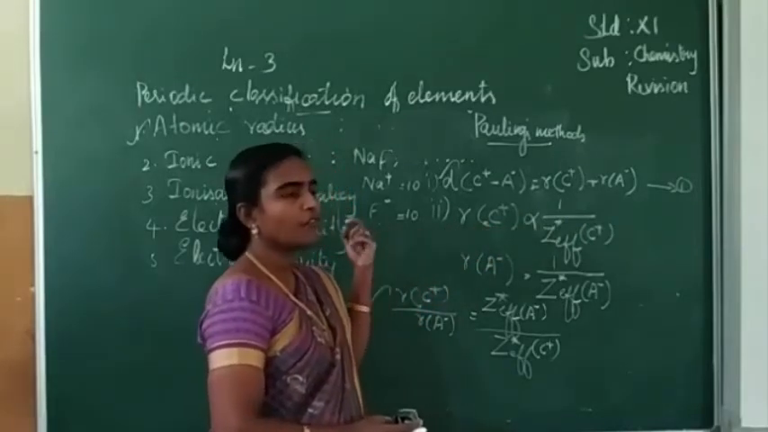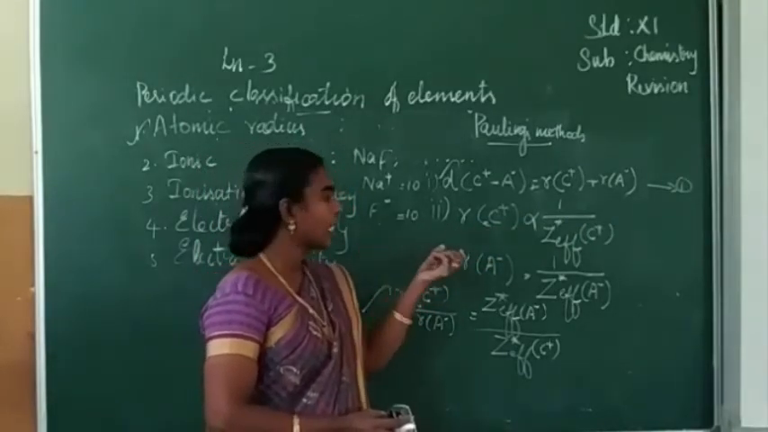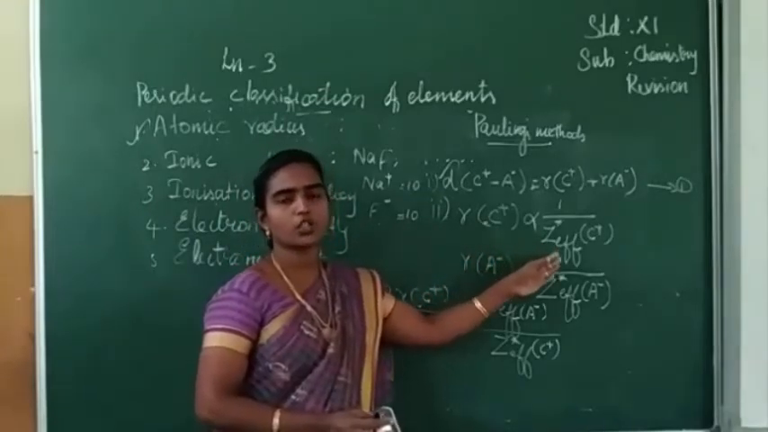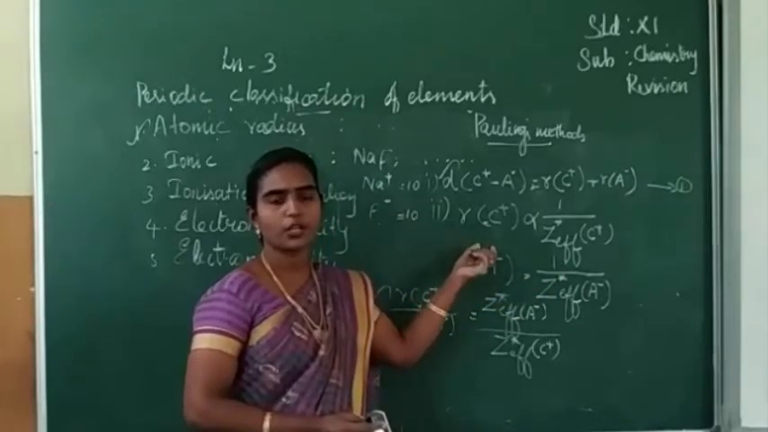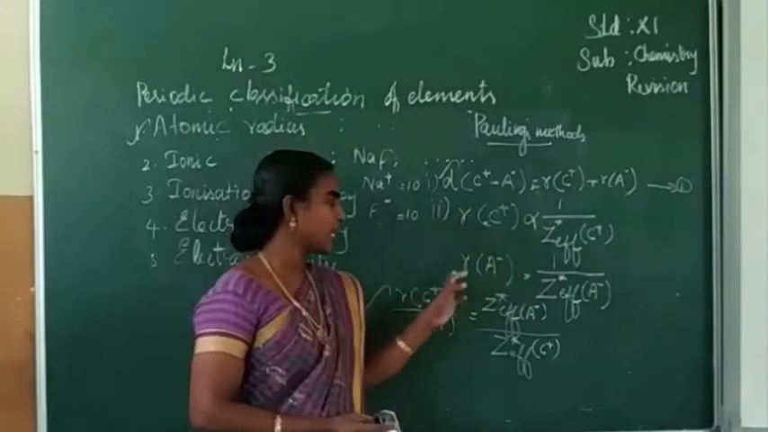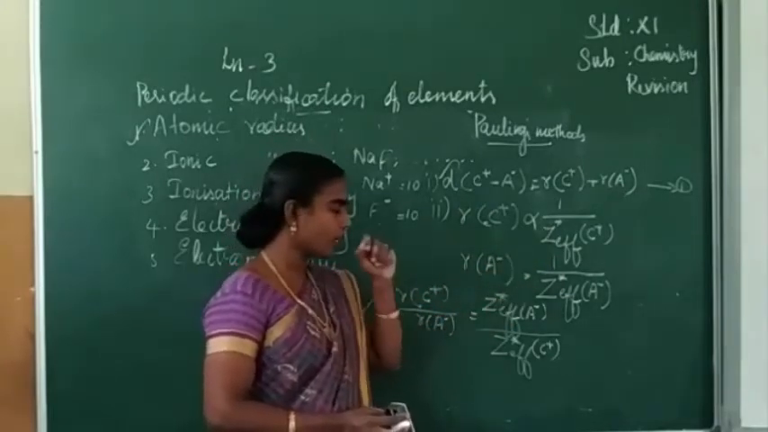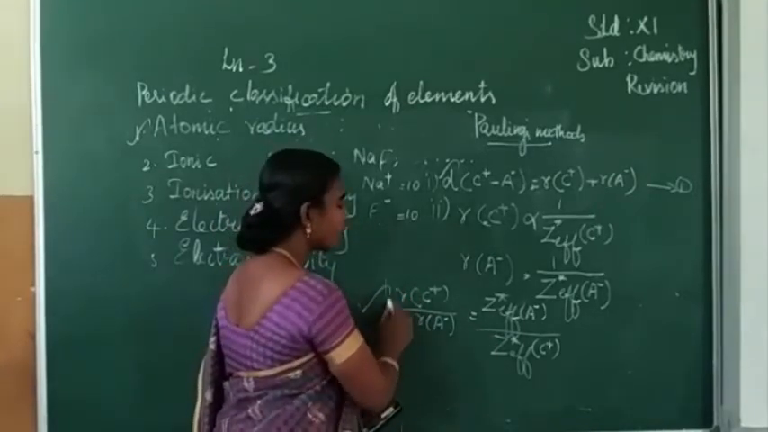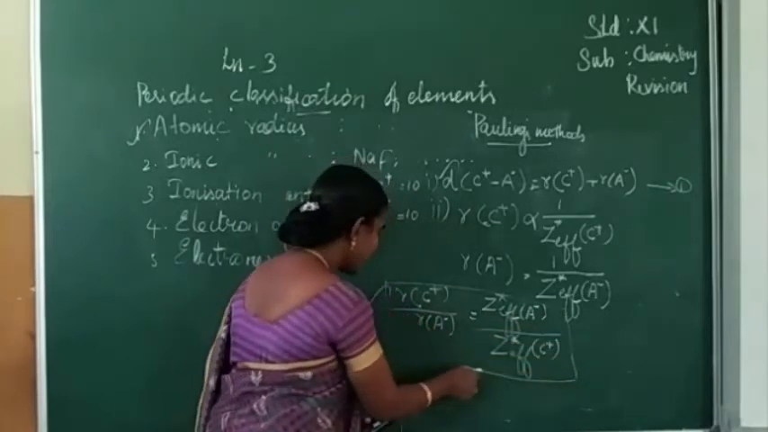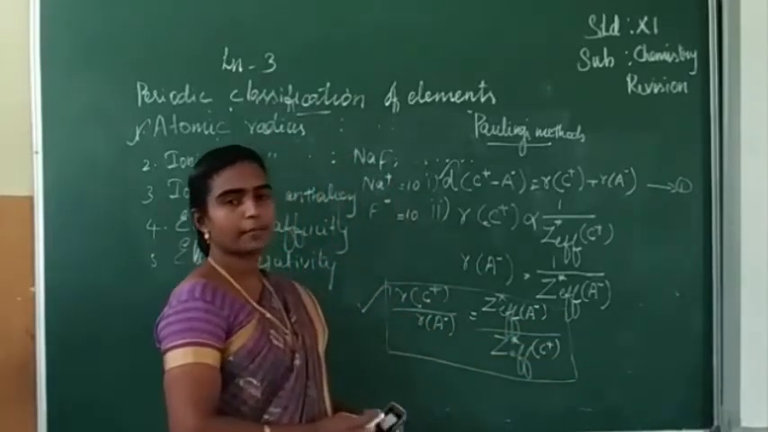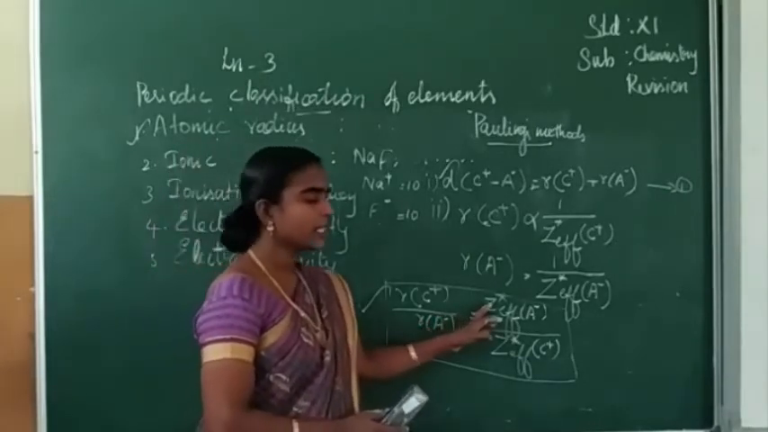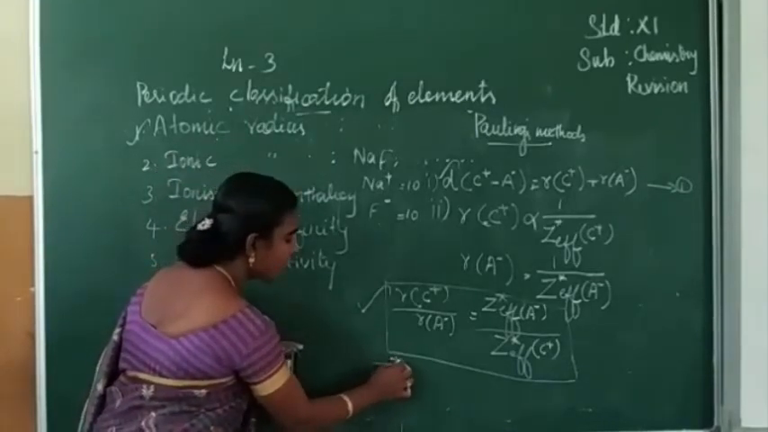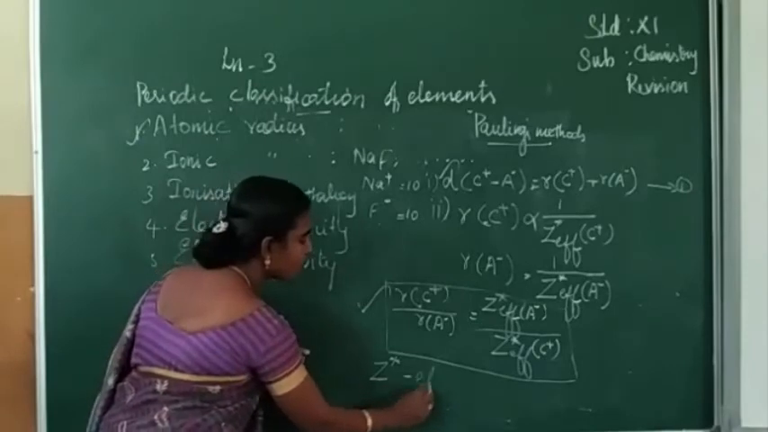One more thing: for a given noble gas configuration, the radius of the ion is inversely proportional to the effective nuclear charge of the ion, or C plus is proportional to 1 by Z star C plus and A minus is proportional to 1 by Z star A minus. When you take the ratio, it will give the formula like this. From this formula, we can determine the radius of C plus and A minus. The term Z star is called effective nuclear charge.